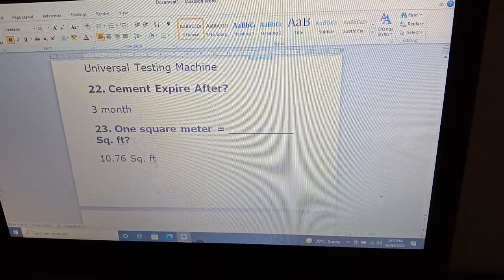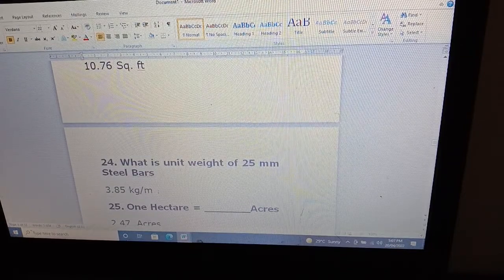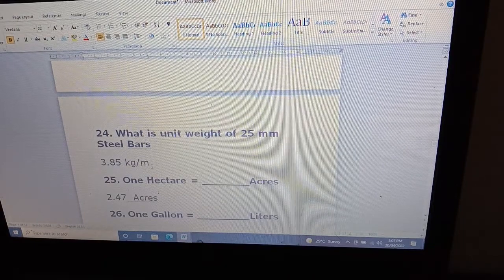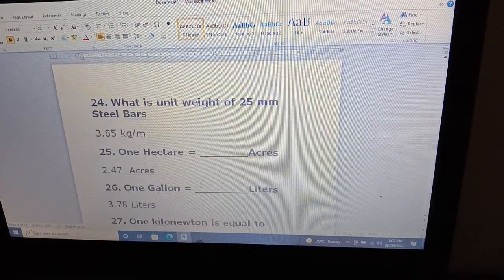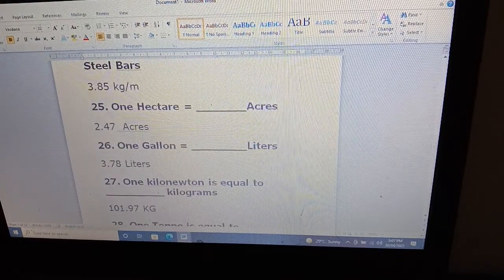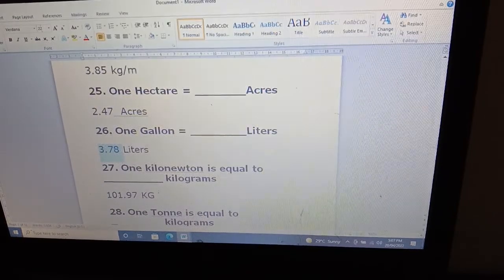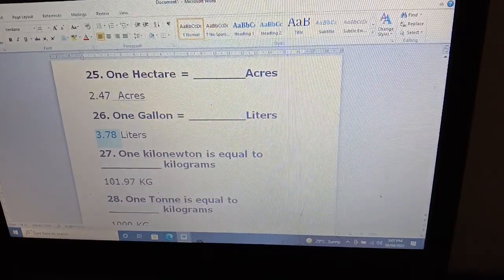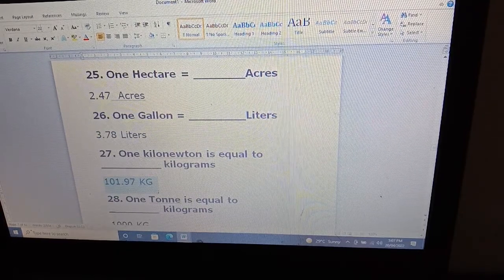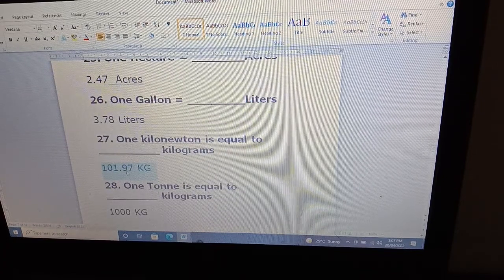One square meter is equal to 10.76 square feet. What is the unit weight of 25 mm steel bar? 3.85 kg per meter. One hectare is equal to 2.47 acres. One gallon is 3.78 liters. And 1 kilonewton is equal to 101 kg. This is a very important question. One kilonewton is 101 kg; you can say 102 kg.